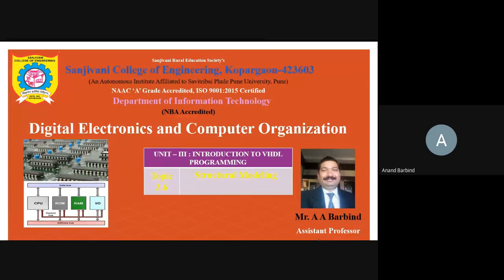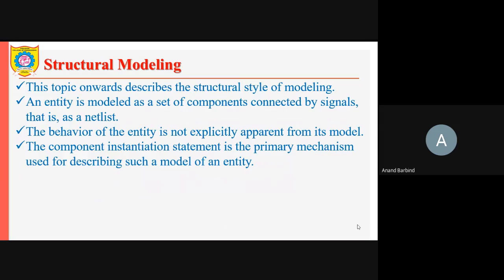But when it comes to putting the different components together, at that time you use the structural modeling. So let us see how we can write a VHDL program using this type of modeling.